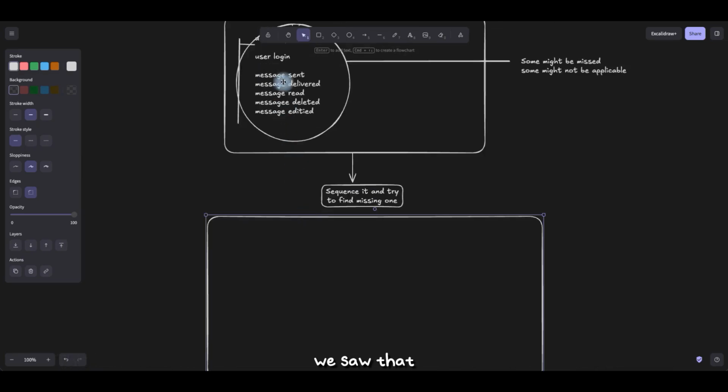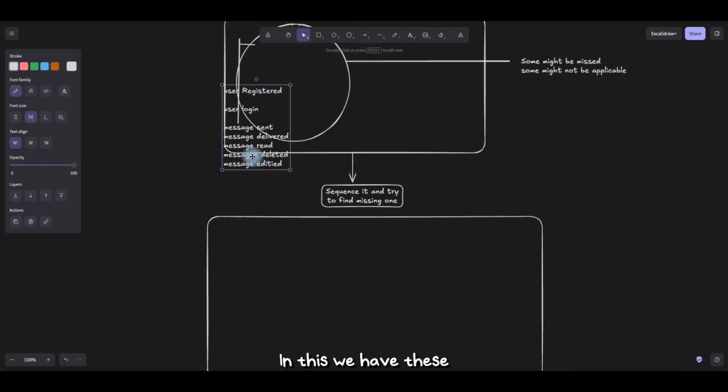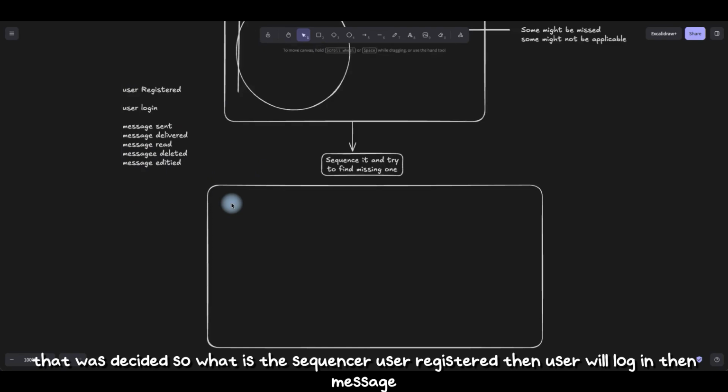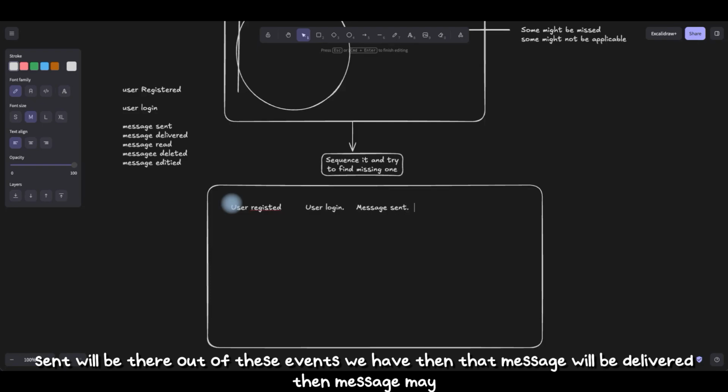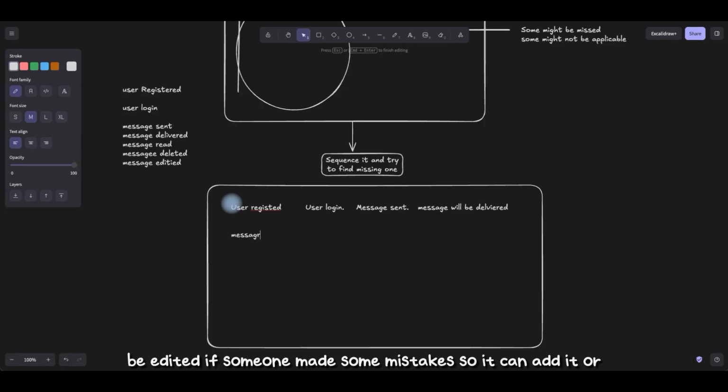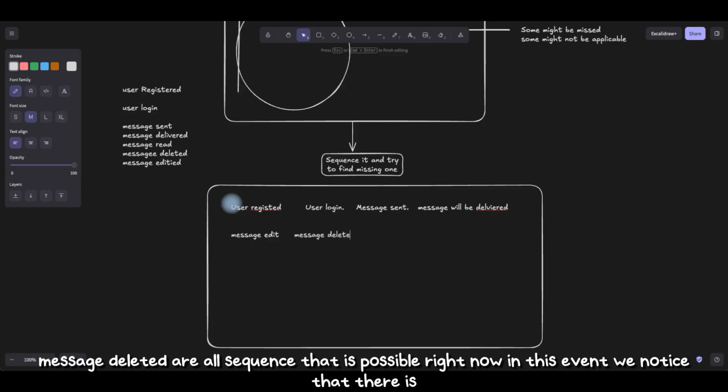Now we saw that we have these events that were decided. So what is the sequence here? User registered, then user will log in, then message sent will be there out of these events we have, then that message will be delivered, then message may be edited if someone made some mistake, so it can be edited, or message deleted. So these are all the sequences that are possible, right?